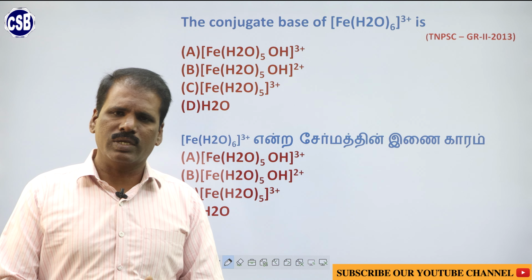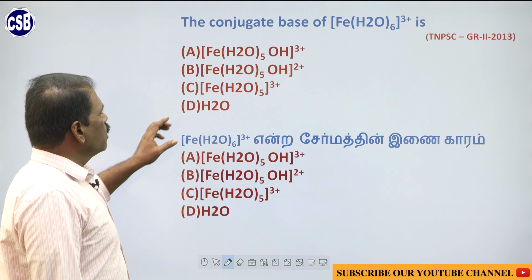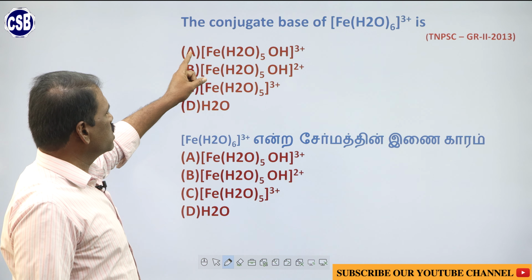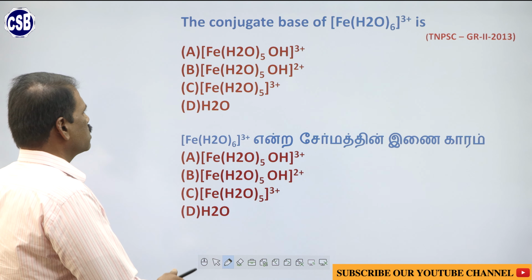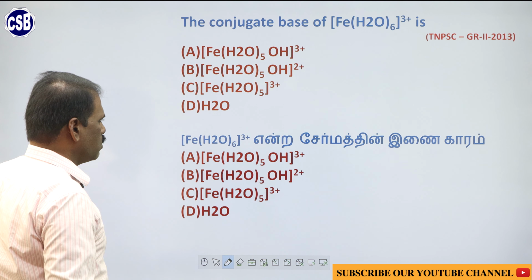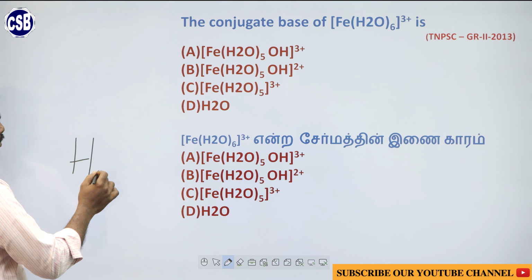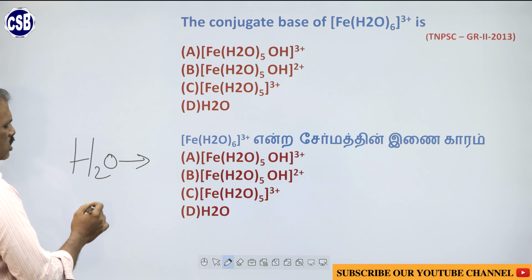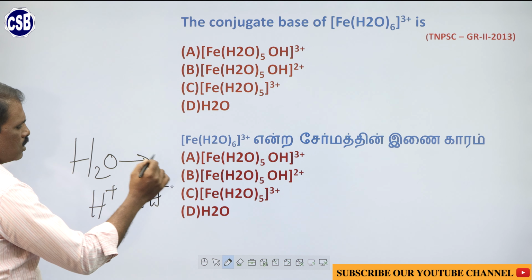Here the acid is given to you and you are asked to find out the conjugate base of this acid. Let us take this Fe(H2O)6 3 plus. One H2O molecule will be dissociated to give away H plus and OH minus ions.